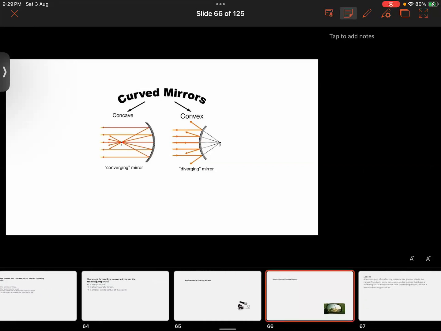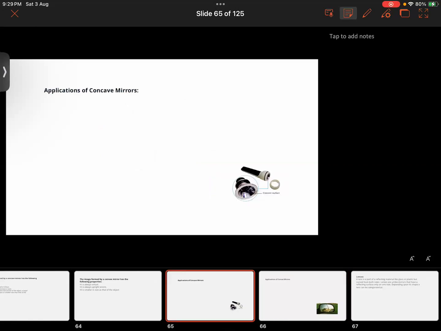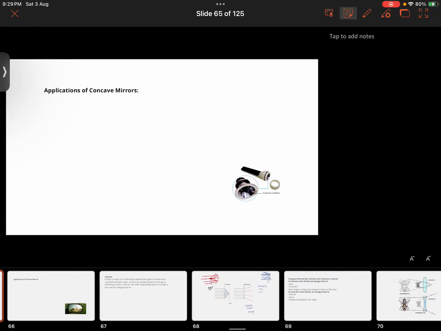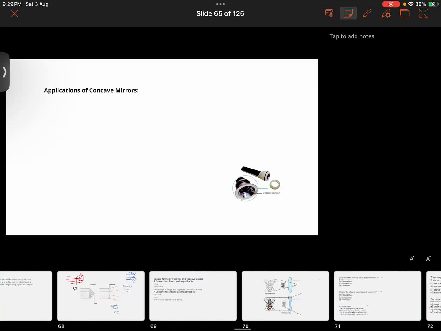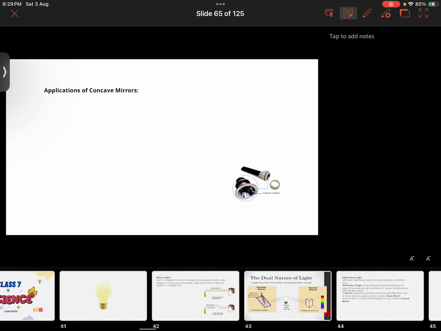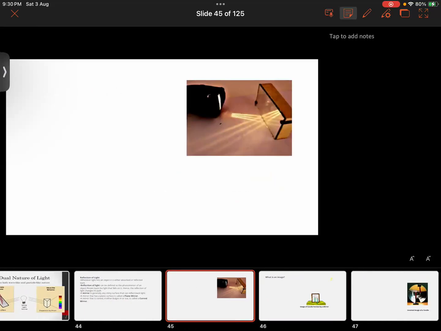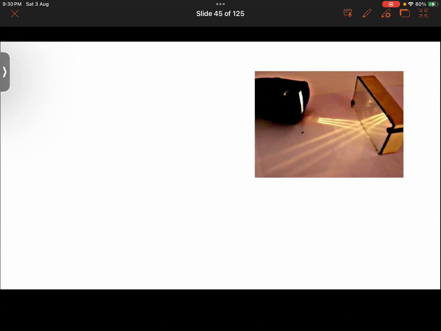Exactly, like this mirror that you were quoting, and the mirror in torches. So you'd be dealing with all those things as well, right? First of all, have a look at this. We'll be dealing with the laws of reflection in a moment.